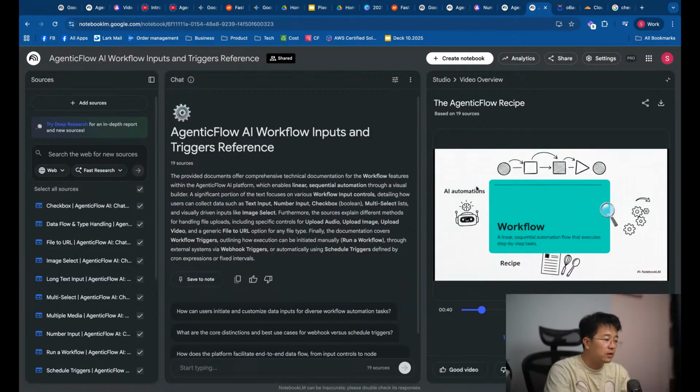But it will not replace the tutorials that we are building, because I believe this kind of video is helpful for explaining concepts with illustration and narrative, so that it is easier to consume, like what is a workflow, what is an agent, what is a skill. It will answer the why and the what, but it will not answer the how, because you need to see the screen, right, how you can configure this, and so on.